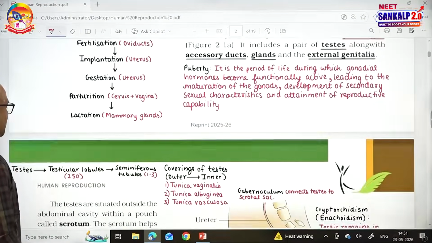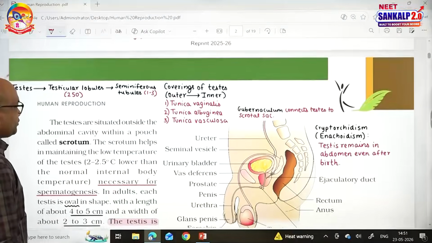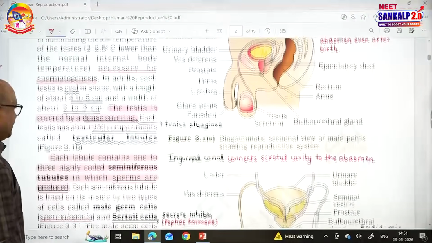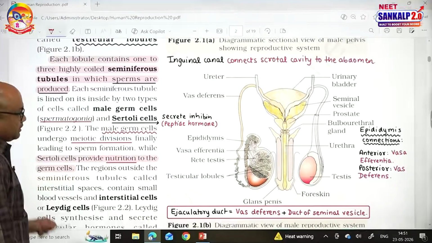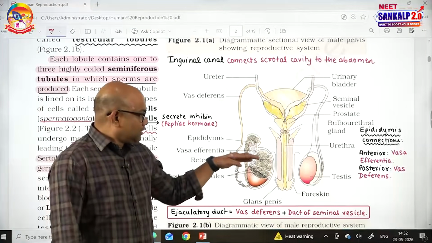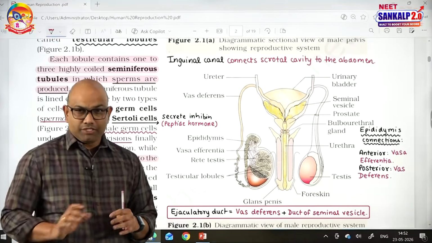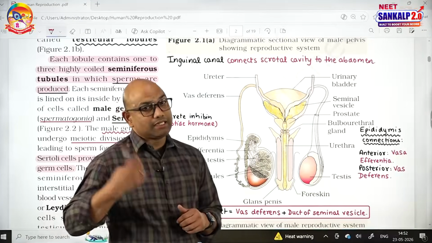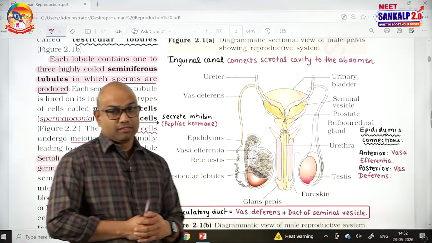Let's get into the topic male reproductive system. The male reproductive system consists of parts like a pair of testes which are located in scrotal sacs. See this picture, the pair of testes present in the scrotal sacs. The testes are located outside the abdomen in the scrotal sacs. The temperature maintained by the scrotum is nearly 2 to 2.5 degrees centigrade less than the body temperature, which is suitable for the synthesis of sperms by the testes.